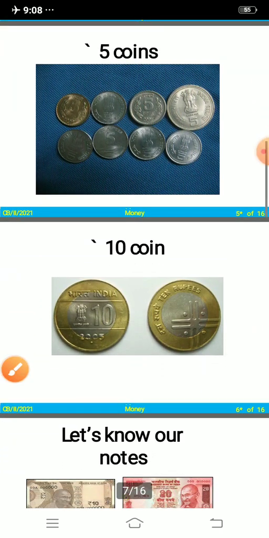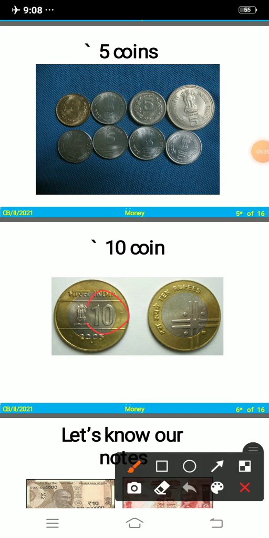Now next is the 10 rupee coin. So this is the new one. So children, what is it? It is a 10 rupee coin, because here it is written 10. So it is a 10 rupee coin. You can see how different it is, what is written here.